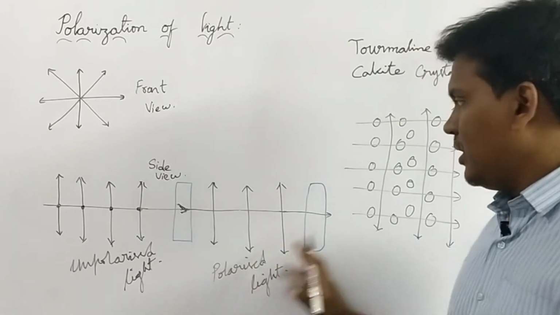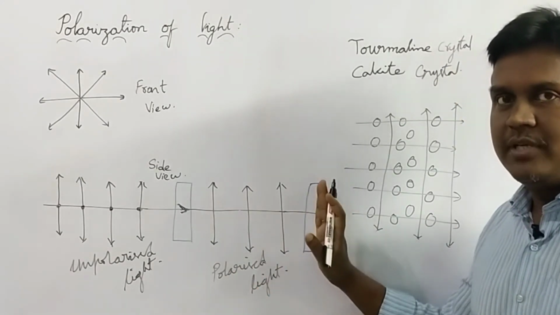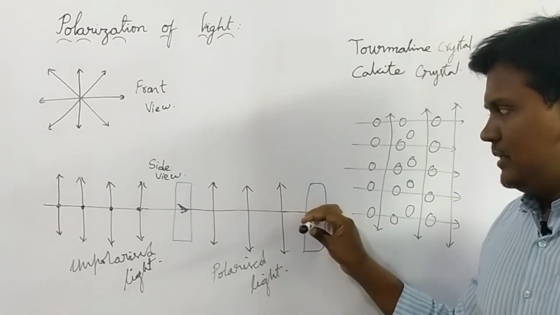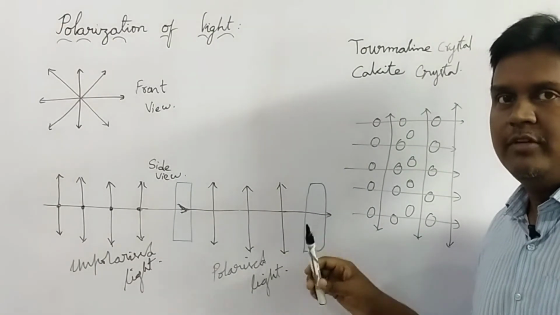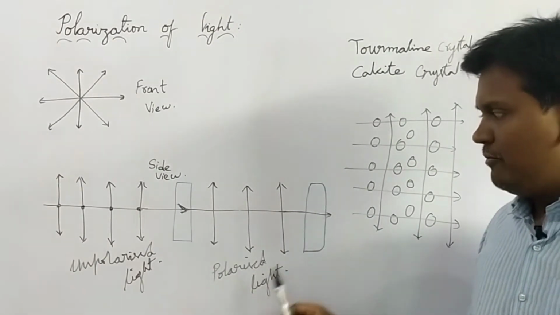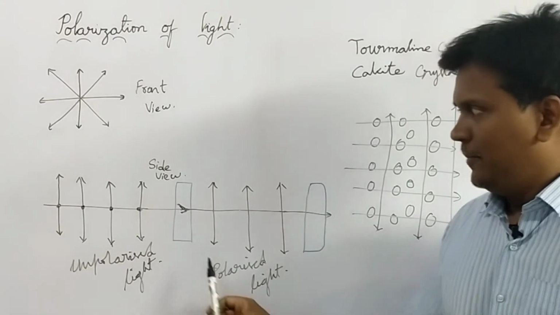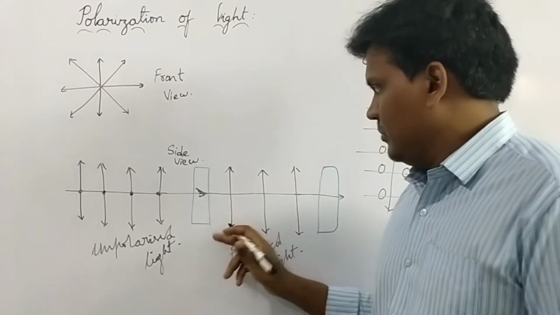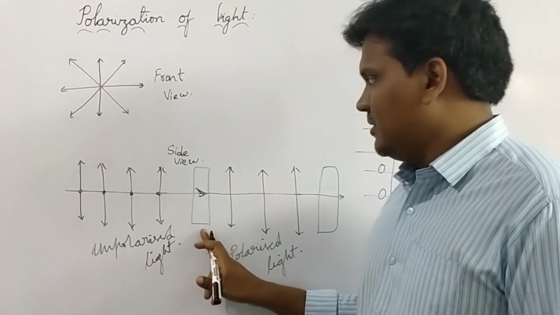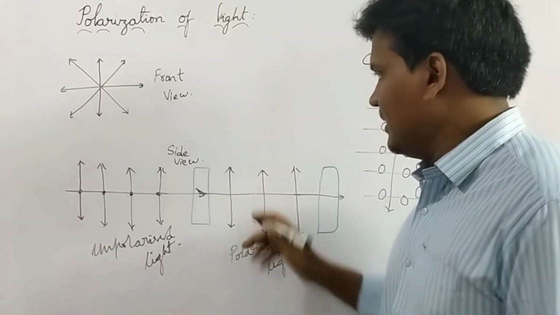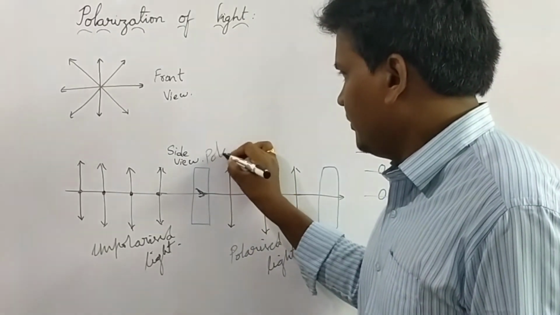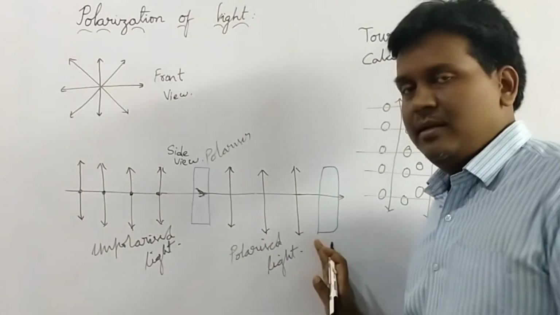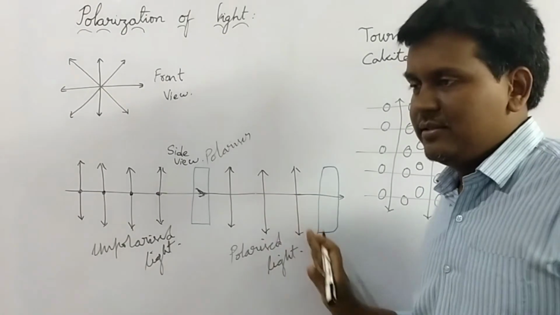How can we say this is polarized? If you place another crystal and start turning, the intensity gradually decreases, and when we turn the crystal to 90 degrees, the object will be invisible. Then we can confirm that these are polarized rays and these are unpolarized rays. Here, as the crystal is giving out the polarized light, this is called a polarizer, and this is also the same crystal, but we won't consider this as a polarizer.